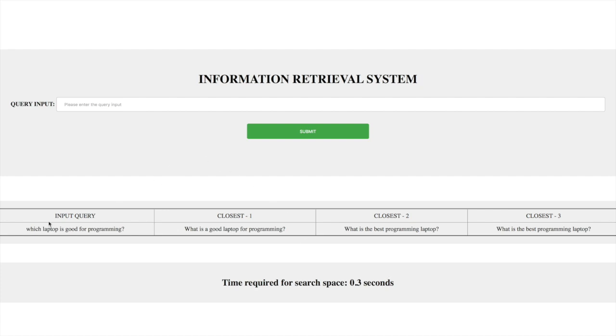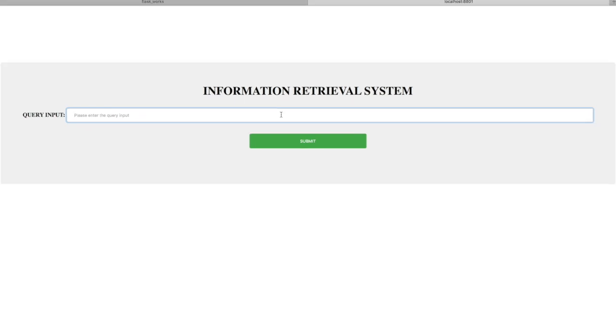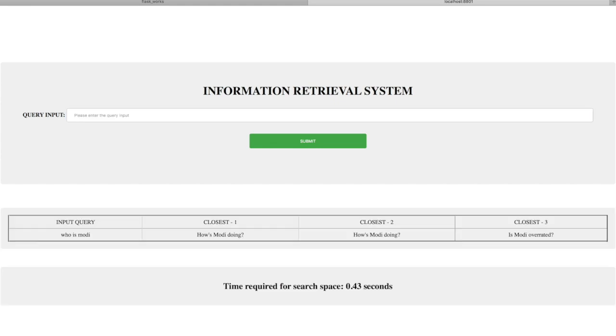Another thing is, let's say these words are not present in my vocabulary. People who are aware of NLP know what a vocabulary is. So let's say something that is not present in my vocabulary, let's say a full stop, maybe that is considered a stop word. Even though this is not a very important part of the project, just to show you guys, in that case it will come back to its original page. But let's put in, who is Modi. So let's see what it gives. It says, how is Modi doing? How is Modi doing? Is Modi overrated?